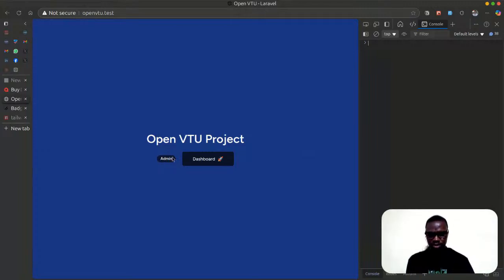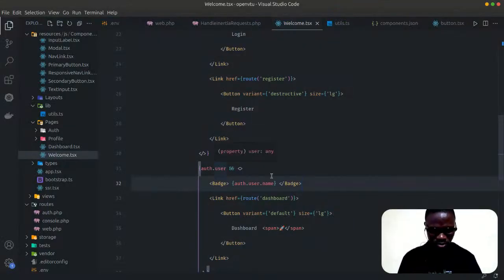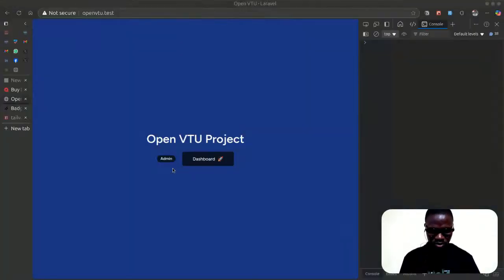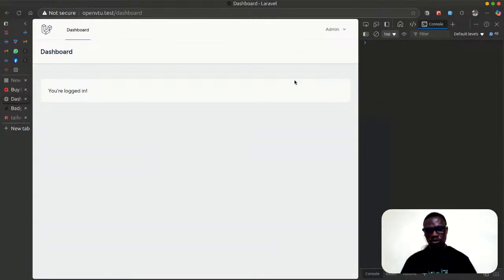All right, so admin, go to dashboard. I just want to show the name of the logged in person, then go to dashboard. So if I click this now, it should take me to dashboard. All right. I think we are progressing. We are having great progress here.